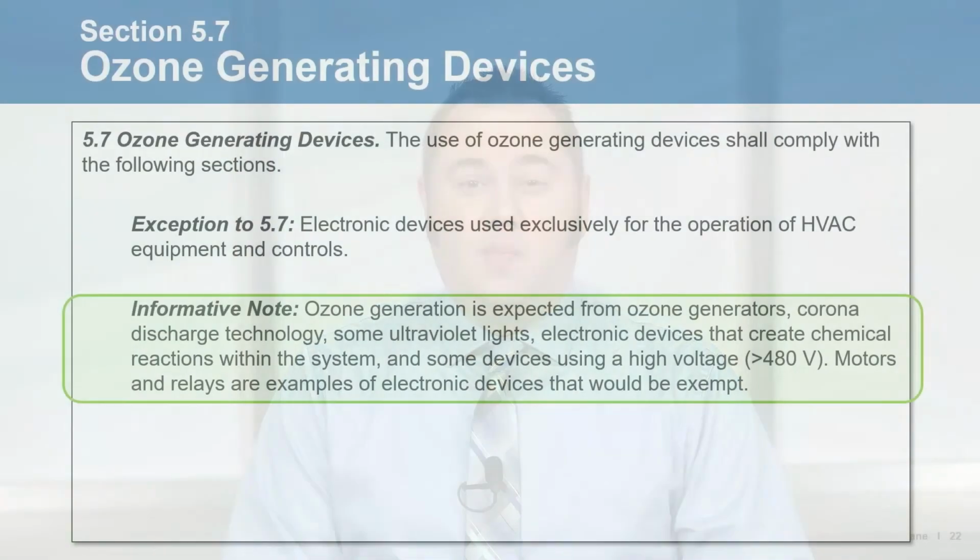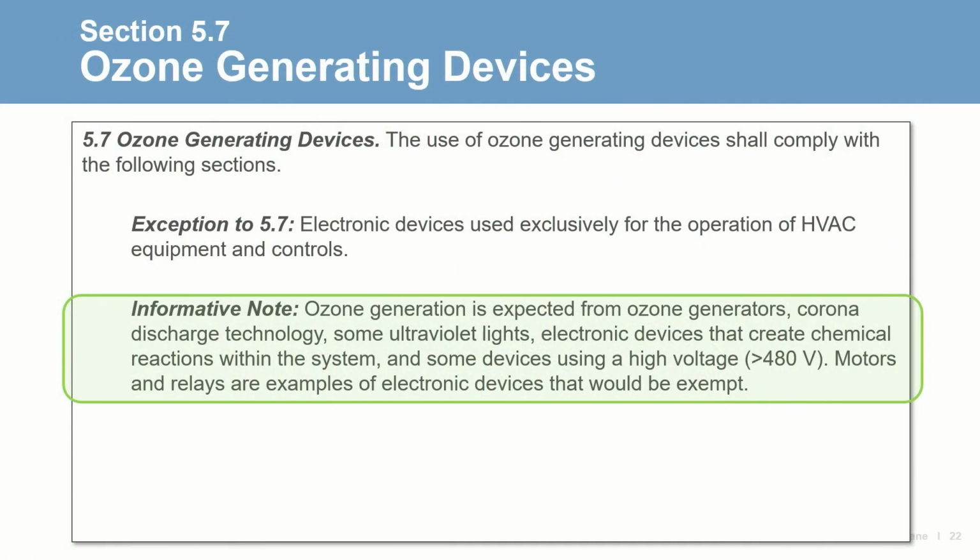In the latest publication, the committee added new requirements on ozone generating devices. The standard provides an informative note explaining that ozone can be expected from a variety of devices, including ozone generators, corona discharge devices, some UV lights, electronic devices with chemical reactions, and high voltage devices. It also exempts motors and relays.